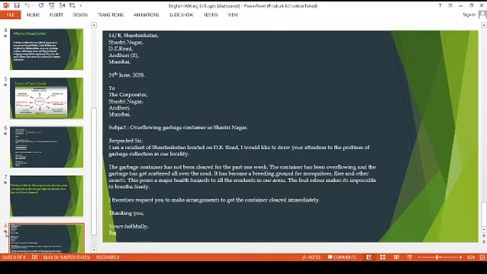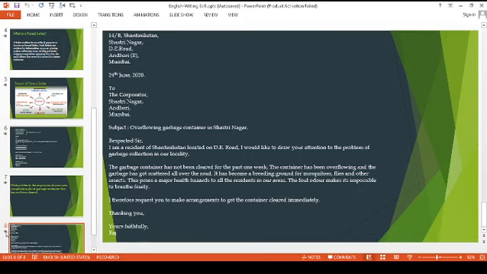This poses a major health hazard to all the residents in our area. The foul odor makes it impossible to breathe freely. So this is the entire problem I wrote, what I am facing in that particular area because of the overflowing garbage container, and for how long, from the past 1 week, and what problems I am facing. I have written my problems in the second paragraph.